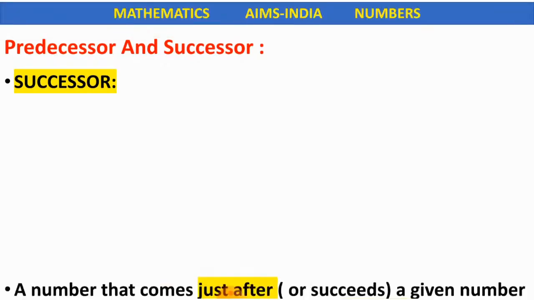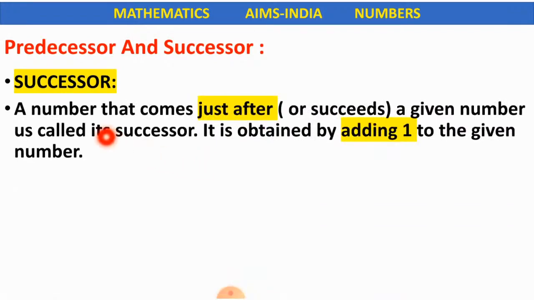In the same way, successor is a number that comes just after a given number. As success comes after doing certain work, successor is a number that comes after a given number. Please remember this, children. Do not get confused between predecessor and successor. And how do we get successor?